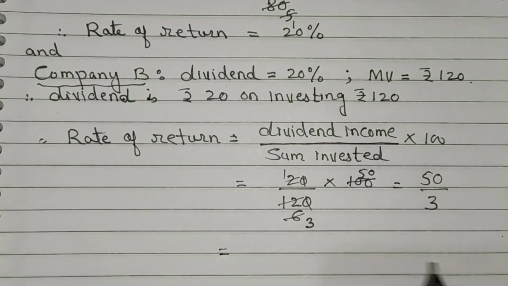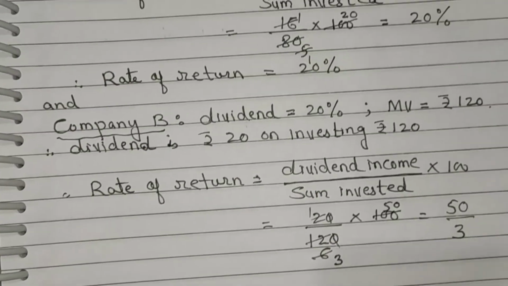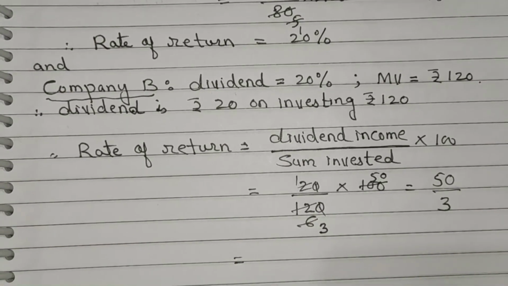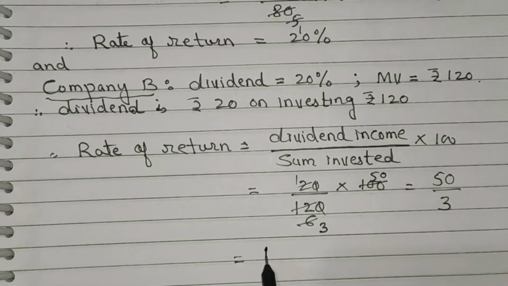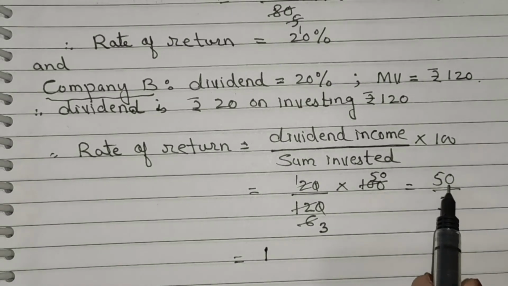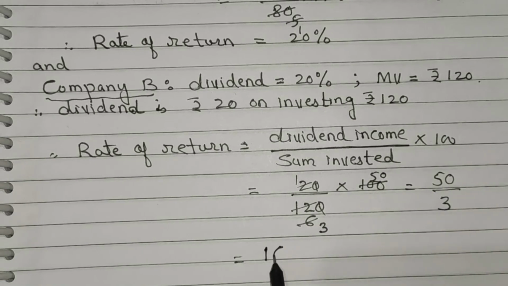Now solve it. 50 upon 3. 3 1s are 3, remaining is 2, 2 0 20, 3 6 are 18. Now remaining is 2. 20, then 3 6 are again remaining 2, 20, it becomes 20, again 6 6 6 and so on.